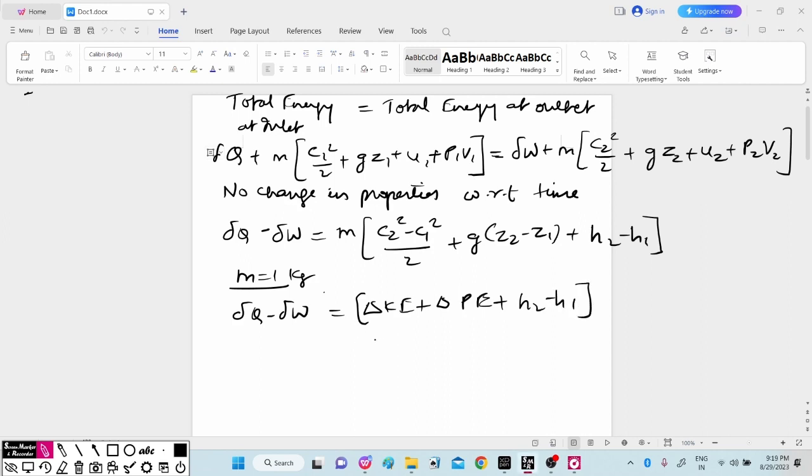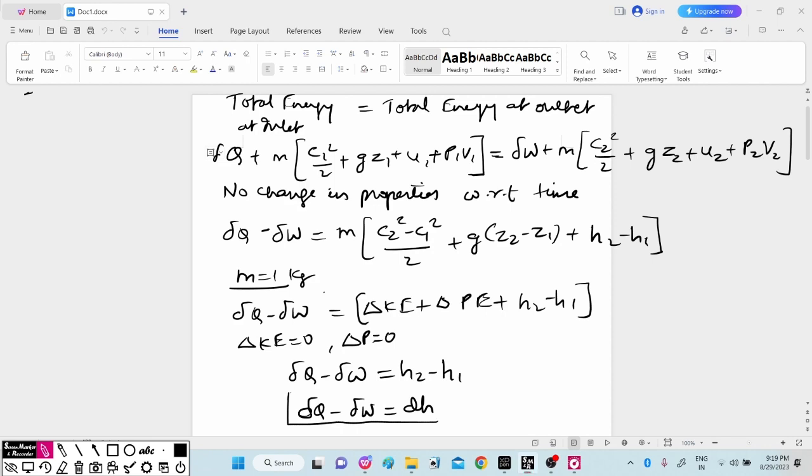Now here, considering that the change in kinetic energy is negligible or equal to 0, and the change in potential energy is negligible or equal to 0, we can say that del Q minus del W is equal to H2 minus H1, or can be written as del Q minus del W is equal to dH.